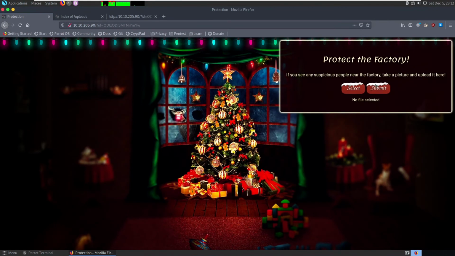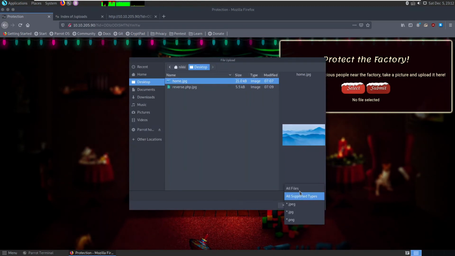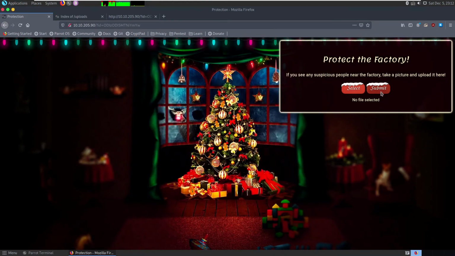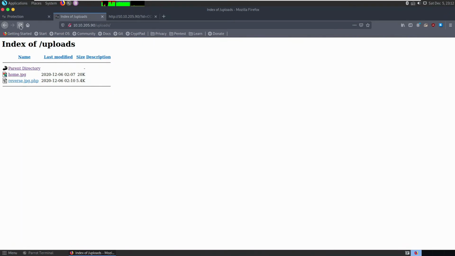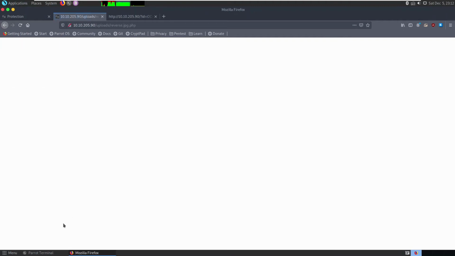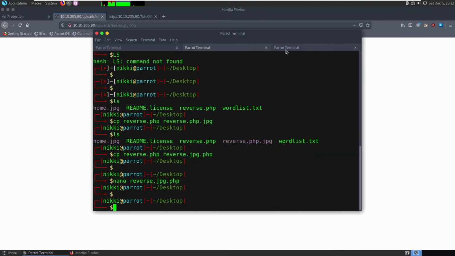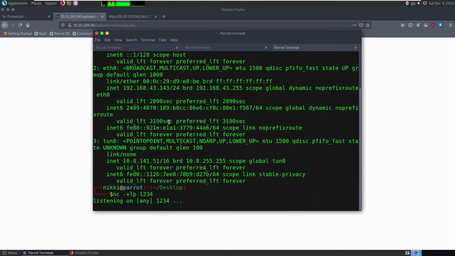Now we need to upload this again. Click on submit. File received successfully. Now we need to refresh this page and we can see the reverse.jpg.php. Let's open this, and we did not get any shell.